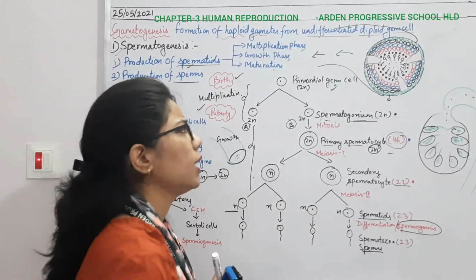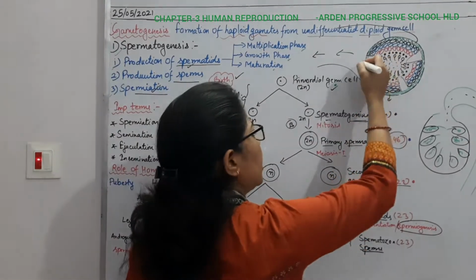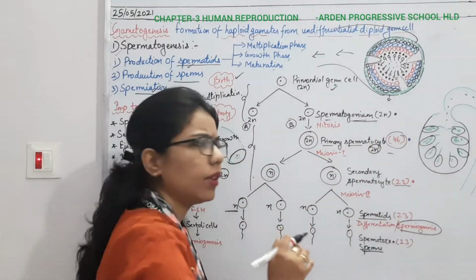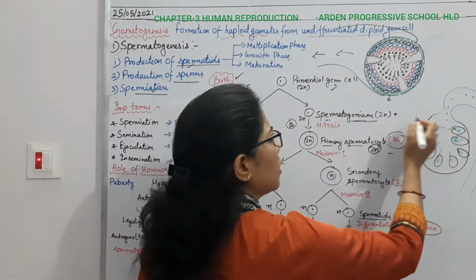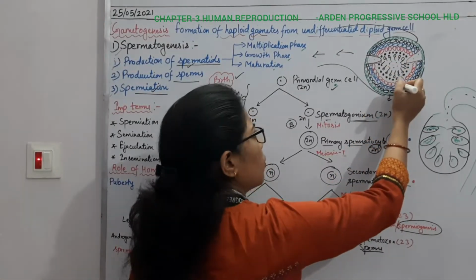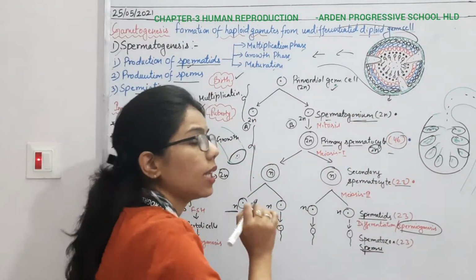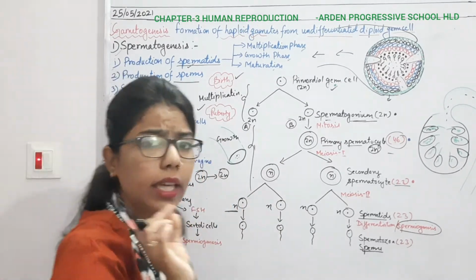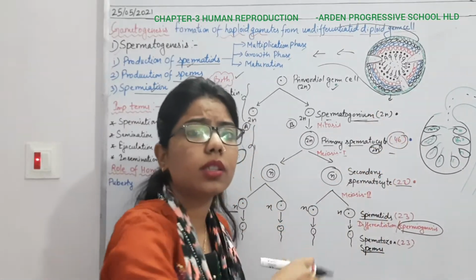Now you can see that some more structures are present. If you recall the structure we have done, inside the seminiferous tubule we have some Sertoli cells. What are these? These are the Sertoli cells. What is the function of the Sertoli cells? They help in this spermatogenesis. Then how?